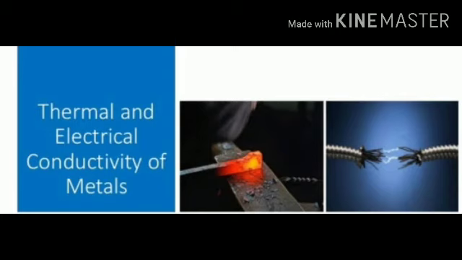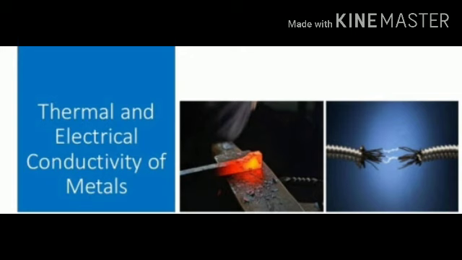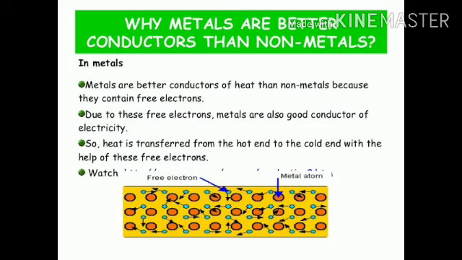The last physical property is conduction of heat and electricity. Most of the metals are good conductors of heat and electricity because they have free electrons in their valence shell, and these free electrons move on the outer surface of the metal.